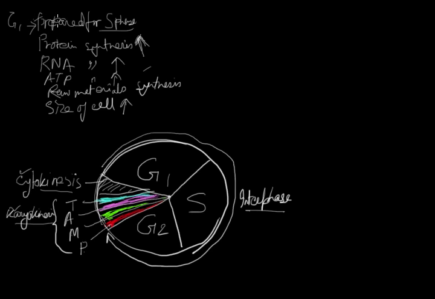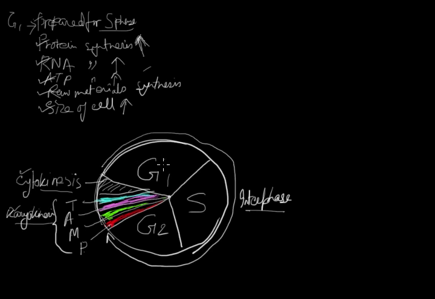As we know, this is the preparation for S phase. And for S phase, or DNA replication phase, protein synthesis is very much essential for production of enzymes required for DNA synthesis. So protein synthesis increased. For protein synthesis, RNA synthesis has to go up. ATP synthesis also increases. Raw materials required for DNA replication are also synthesized during this phase, and size of the cell or growth of the cell increases. This is all about G1 phase.